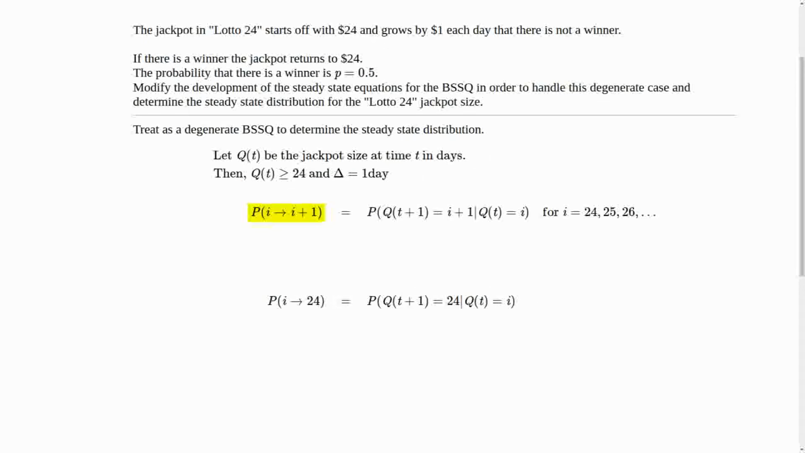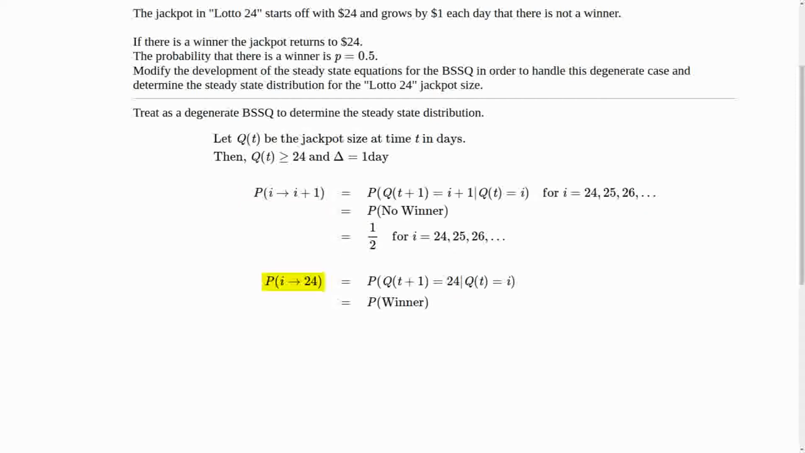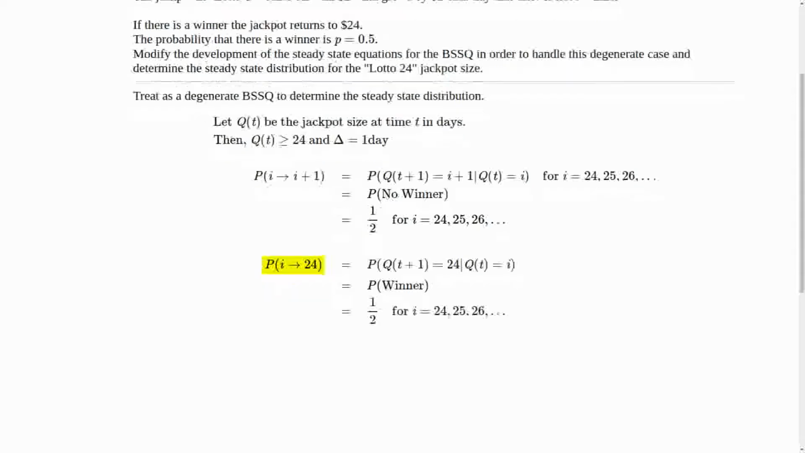So normally we have the probability of going from state i dollars, i being 24 or greater, to i plus 1 or down 1. But we won't have down 1. We'll have going all the way down to 24. So we can first look at the probability going from i to i plus 1. Well, that's the probability that there is no winner, and that's 1/2. On the other hand, the probability of going from i down to 24, whatever i is, it could have been 24, it could have been 25, it could have been 37, is the probability of a winner, and that's also